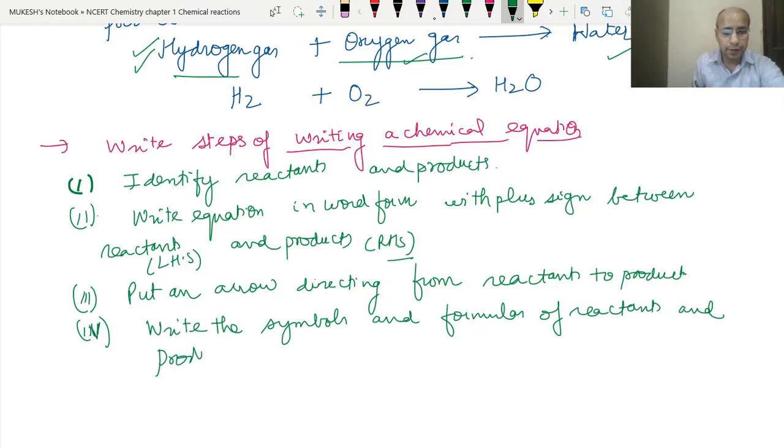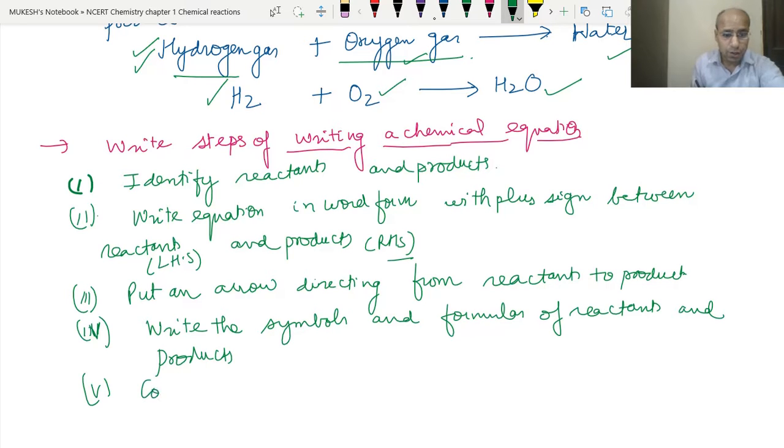We write in the same way: hydrogen H2 plus O2, arrow, then H2O. So this we have to do. And in the last, we have to check whether the number of atoms of each element is equal on the left hand side and the right hand side.